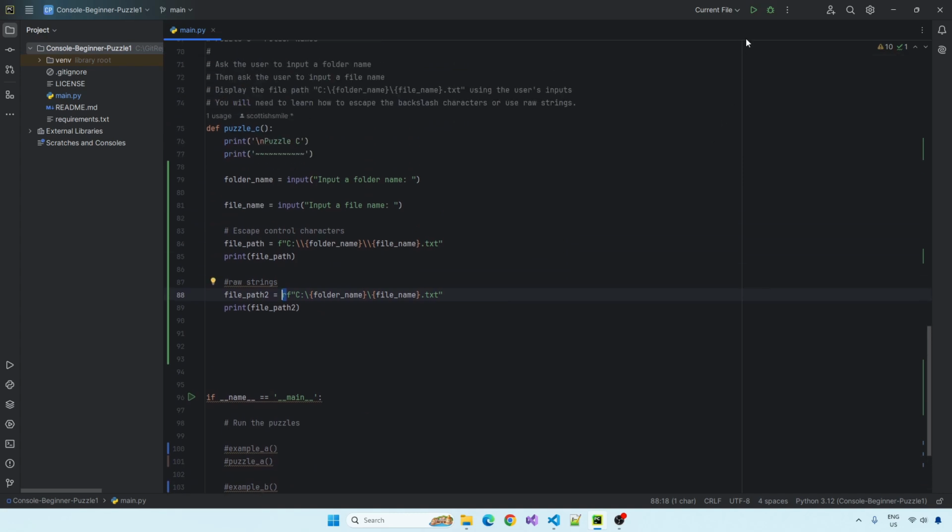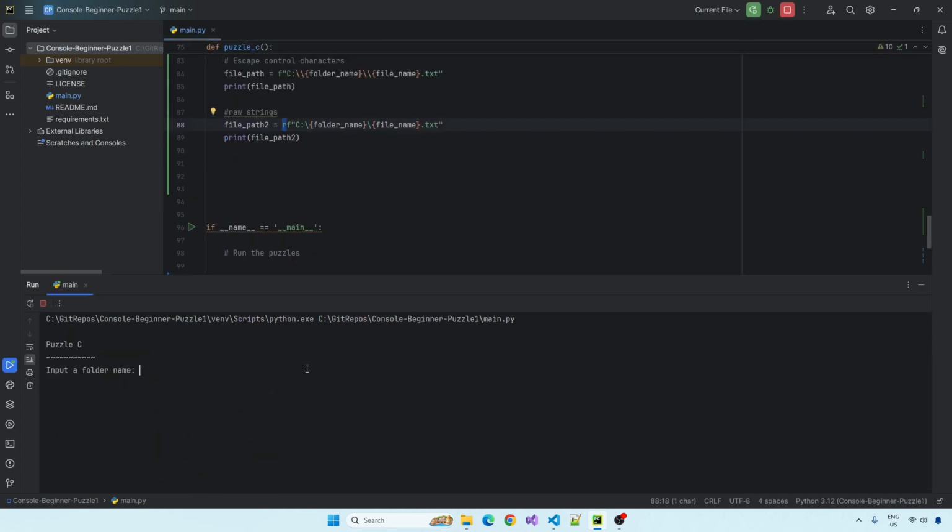So let's demonstrate that. If I run that, input a folder name, secret folder we'll call it, input a file name, right, that's what it's not that. So there we go. Both the approaches worked.